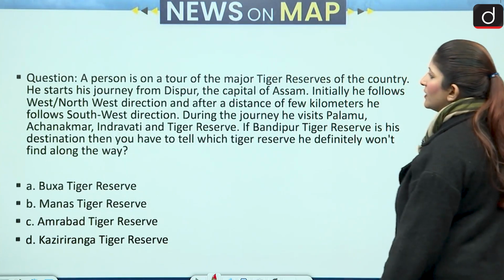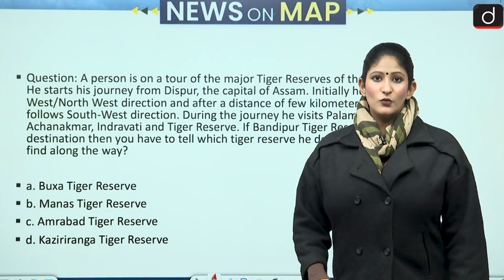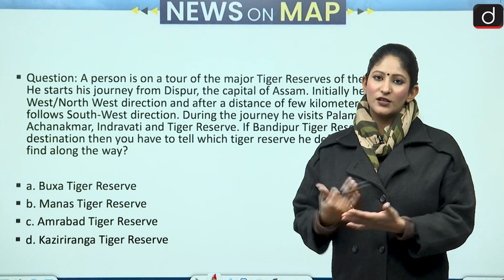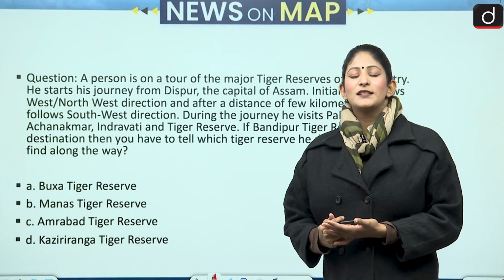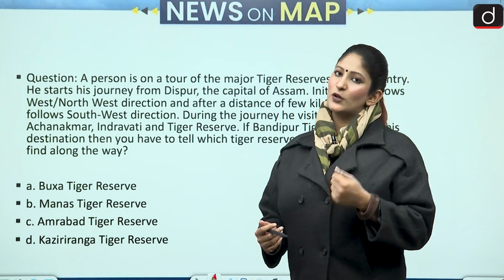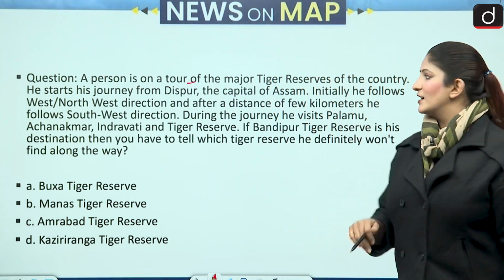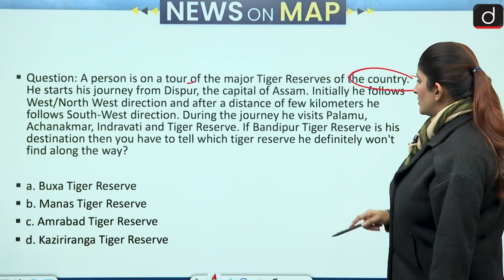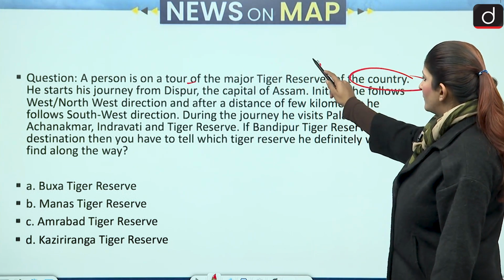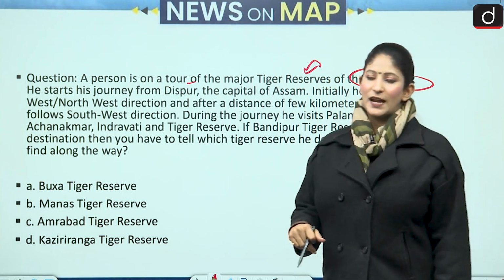Next is, again, with respect to wildlife sanctuaries. Wildlife sanctuaries are important and we have to know the specific location of them as well. So a person is on a tour of the major tiger reserves of the country. So as you can see, we have to know information about the tiger reserves.